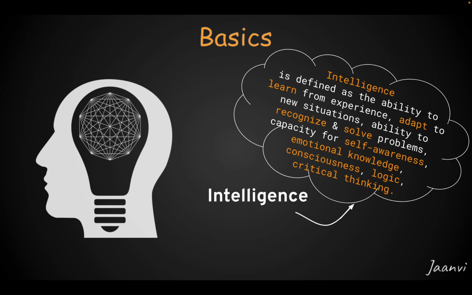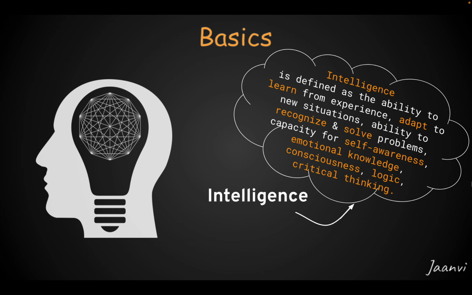Okay, so next, what is intelligence? Intelligence has been defined in many ways as the capacity for logic, the ability to understand, ability to learn, that is, acquire knowledge and skills, etc., ability to recognize and solve problems, capacity for emotional knowledge, reasoning abilities, ability to plan, being creative, have problem solving skills, and have common sense, self awareness, critical thinking, etc. All these capabilities or abilities define intelligence, guys.